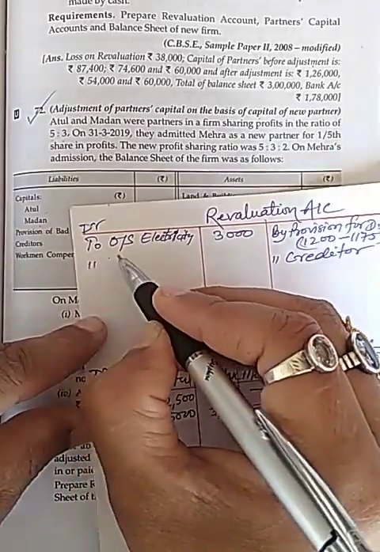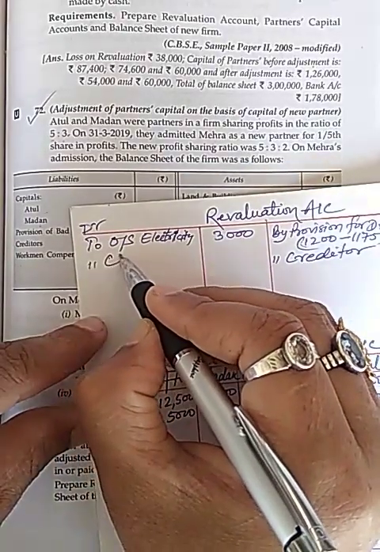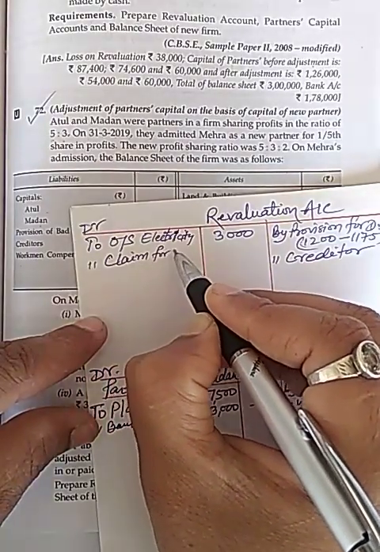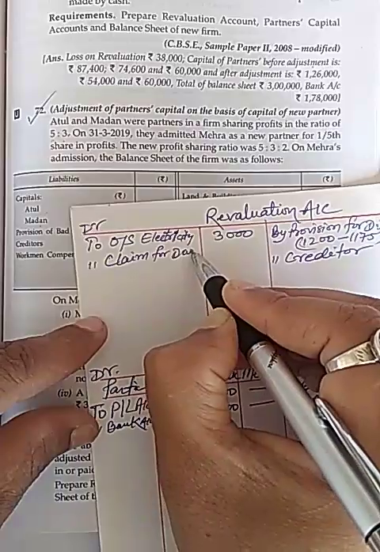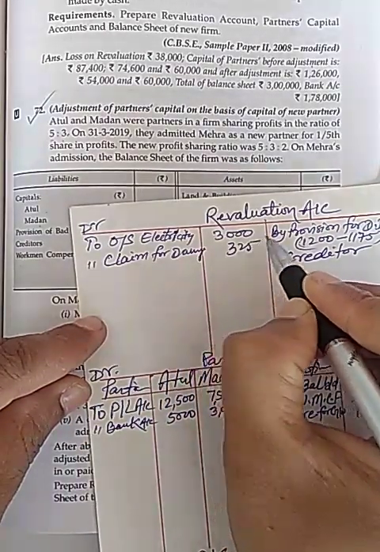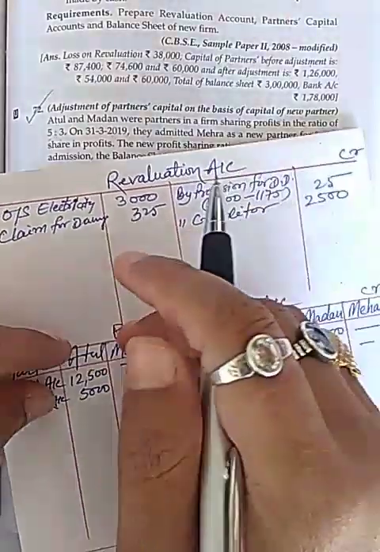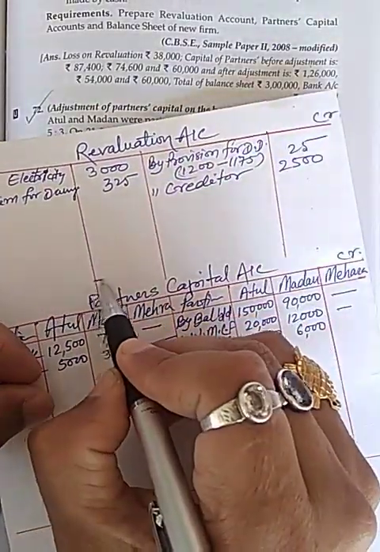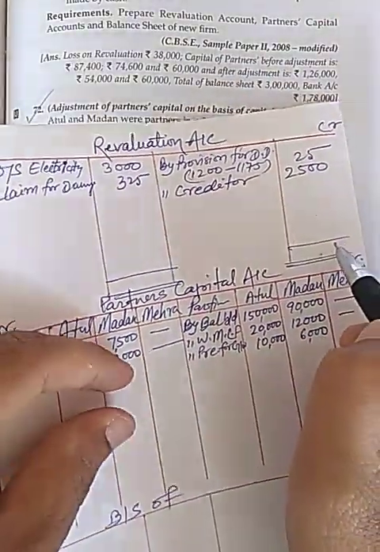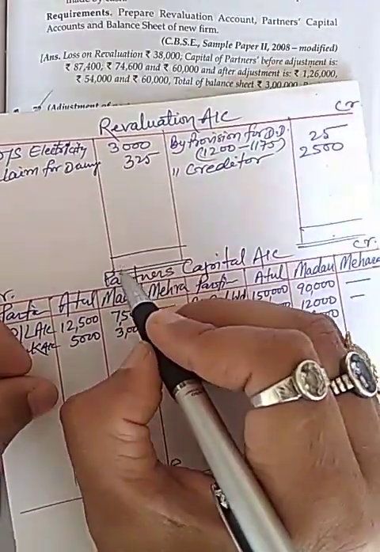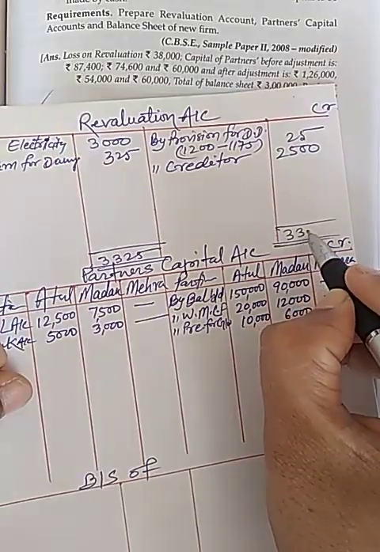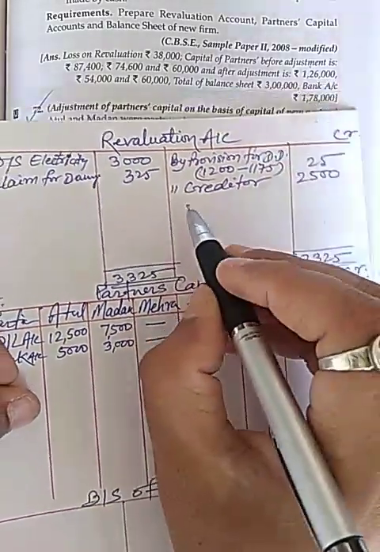So I will write claim for damage 325, and nothing is given about revaluation, so I will calculate balance and it will be our loss, 3325 in debit side, 3325 in credit side.